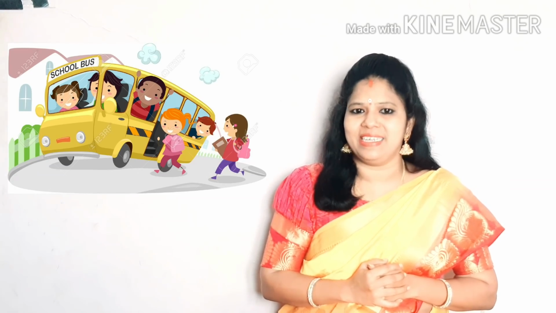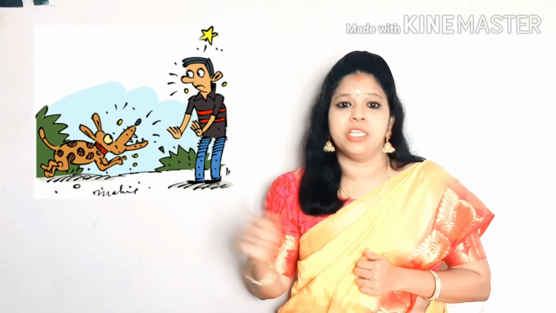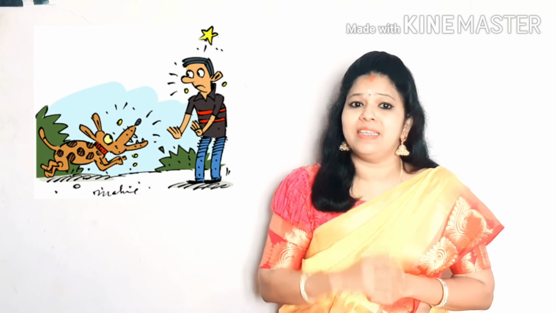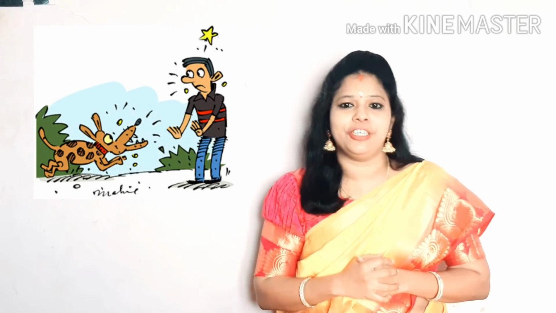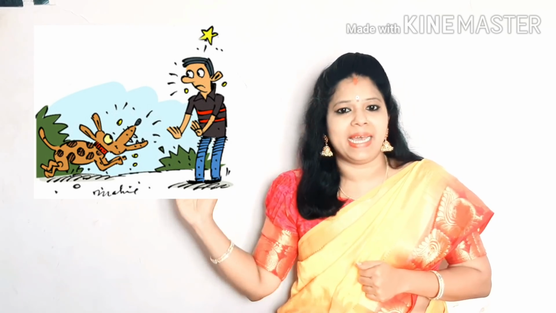Now, let us look into one more example of the same kind. The dog barks at strangers. What is the subject? Dog. Dog is a singular subject. So, we should use the singular verb barks.